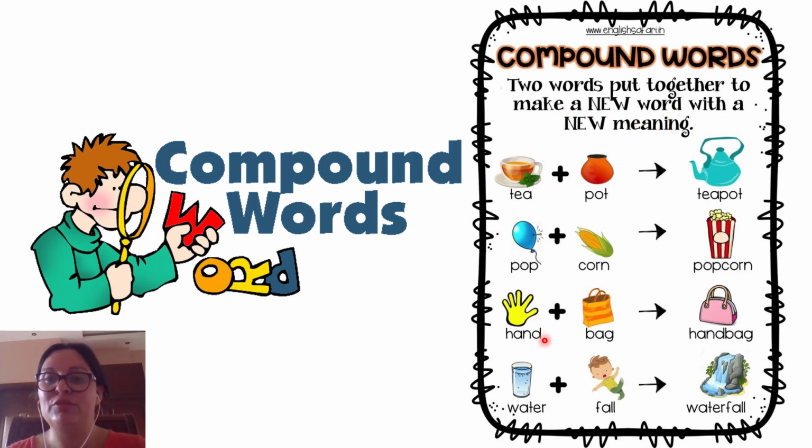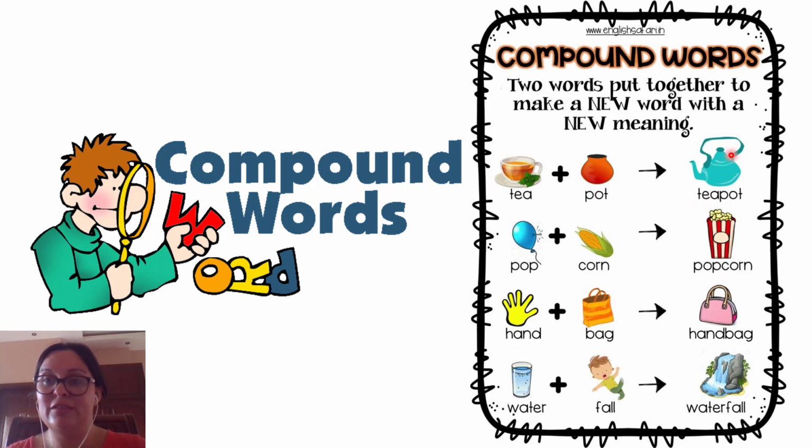And here we have some examples. Here we have a tea, and here we have a pot. This is one thing, and this is another thing. Tea and pot. But sometimes we join or put together two words to form a new word. For example, if we join tea and pot, we are going to have teapot.